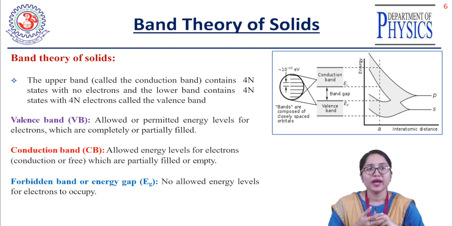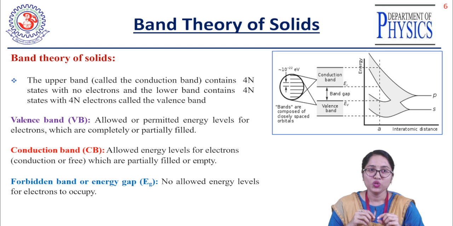The conduction band means the allowed energy levels for the free electrons, which are partially filled or empty. When the conduction electrons come out, it is when you increase the temperature of the crystal or solid. The electrons in the valence band, held by covalent bonding with each other, gain energy with a certain increase of temperature and break that covalent bond.